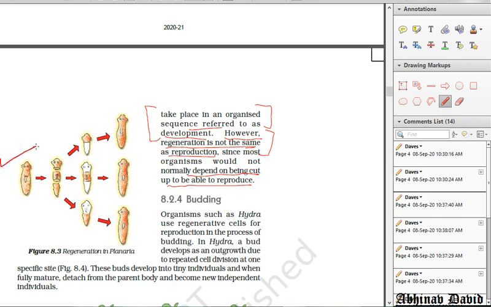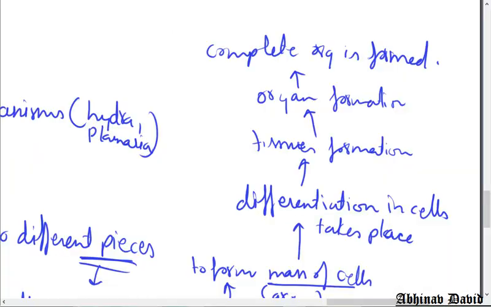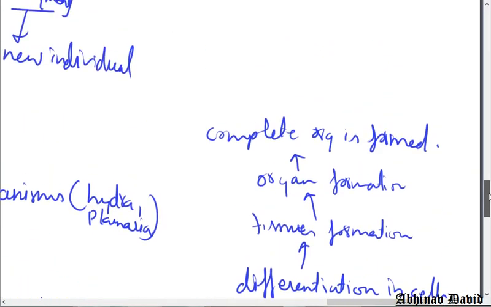An example is Planaria. You can see here 3 pieces are made and each piece develops into a new individual organism. Okay, now let us continue with this topic and move to the next one, that is budding.